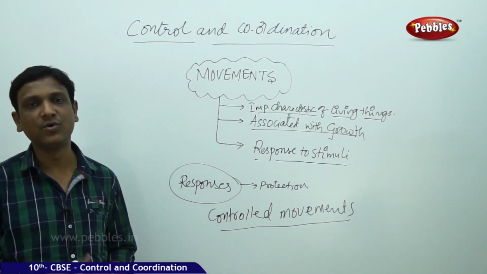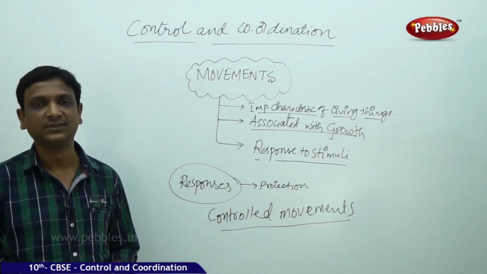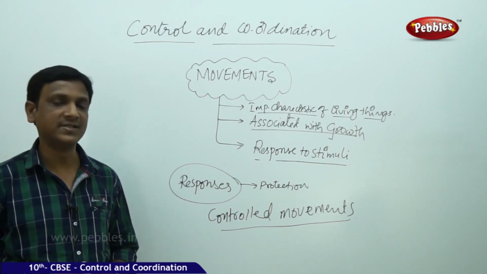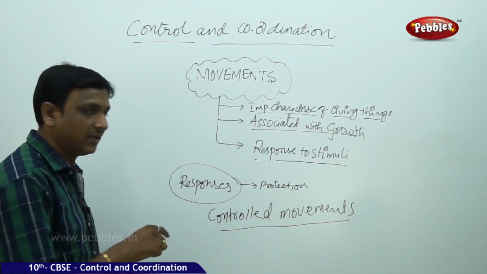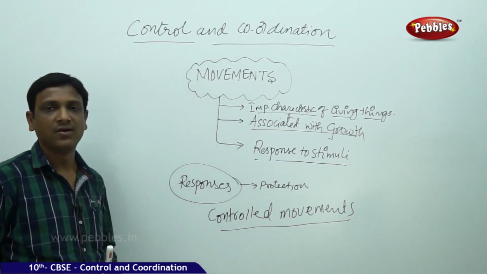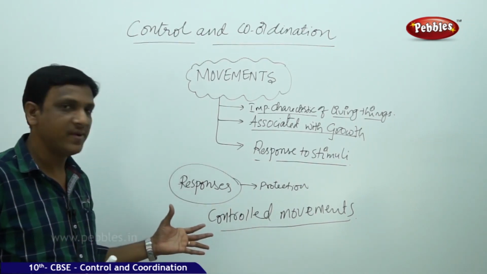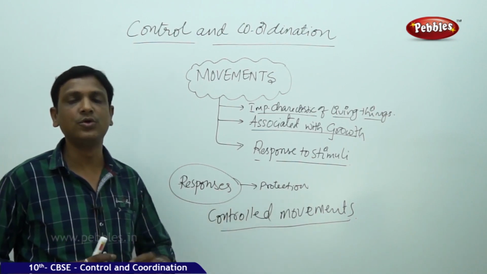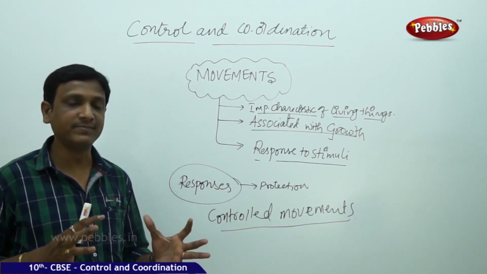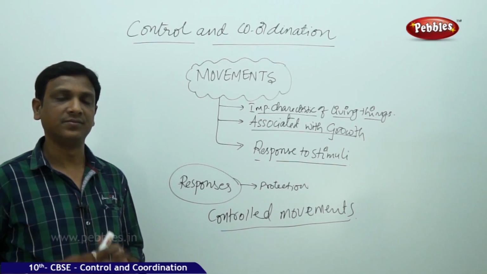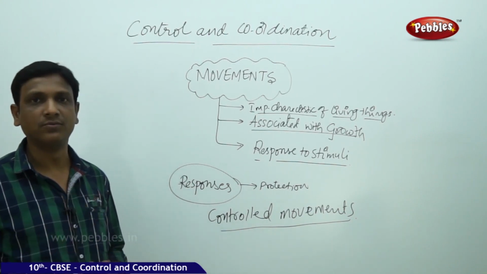The flag is just moving, shattering because of the wind. So that is an uncontrolled movement. But here, a dog wagging its tail is a controlled movement. So the movements in living organisms are controlled movements. But how are these movements controlled? That's what we are going to learn now.